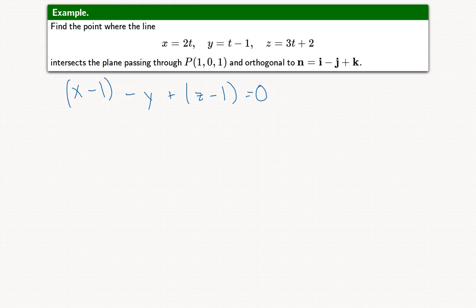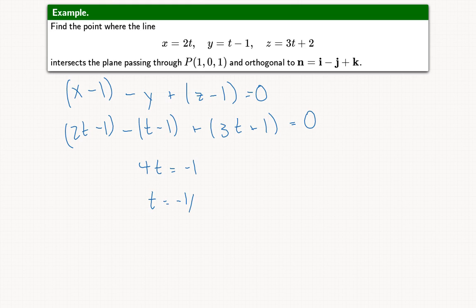Now we plug in the values of the parameterization of our line, so that becomes (2t minus 1) minus (t minus 1) plus (3t plus 2 minus 1), so 3t plus 1 is equal to 0. Now we move all the constants to the side, so we regroup, and we get 4t is equal to -1. So t is equal to -1/4.